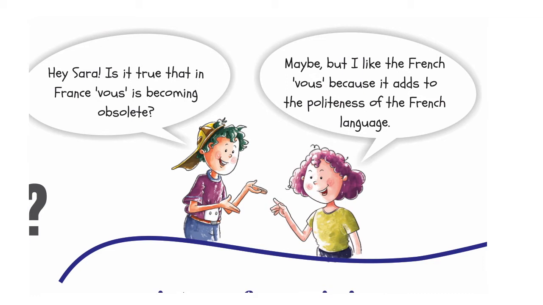Here at the top, two people are having a conversation. Let's read it. "Hey Sarar, is it true that in France, vous is becoming obsolete?" "Maybe, but I like the French vous because it adds to the politeness of the French language." What is the meaning of obsolete? Obsolete means it's not used. Now in France, vous is not being used, but she likes the vous most because it's a sign of politeness.